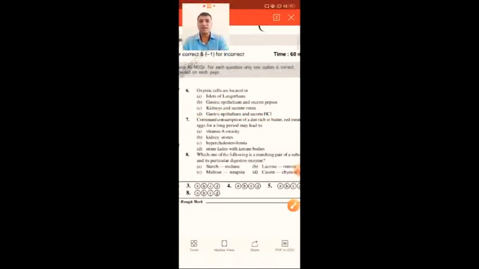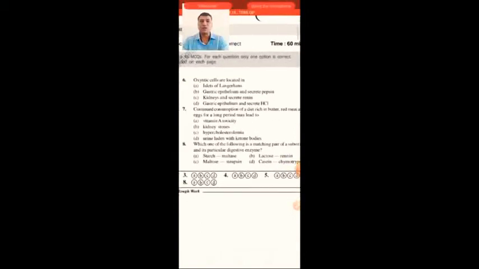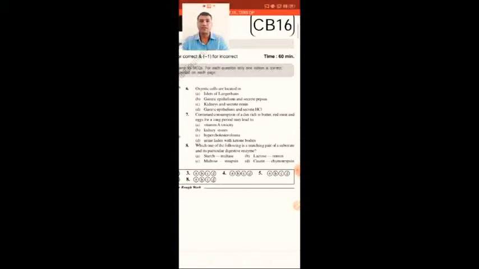Next, continued consumption of a diet rich in butter and meat, red meat and eggs for a long time period may lead to vitamin toxicity, kidney stones, hypercholesterolemia, or urine laden with ketone bodies.